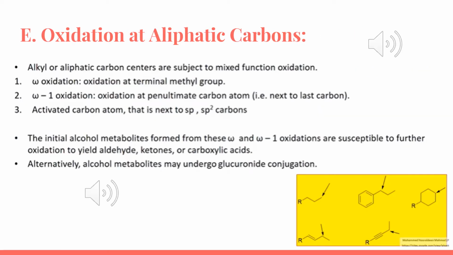Now for another oxidative reaction, we have the aliphatic carbons. For the aliphatic carbons, when we see a carbon that is omega, omega means that the carbon is at the end of a chain, which means it can undergo hydroxylation. We can call it a primary carbon. And the carbon right before it is omega-1. It can also undergo hydroxylation, but in this case, we're going to be forming a secondary alcohol. And for the omega oxidation, we're going to be forming a primary alcohol. It is also important to note that the initial alcohol metabolites formed from both omega and omega-1 oxidations can undergo further oxidation to yield aldehydes, ketones, or even carboxylic acids.